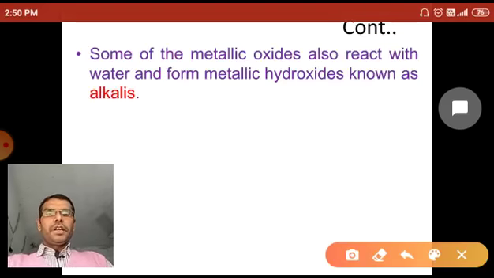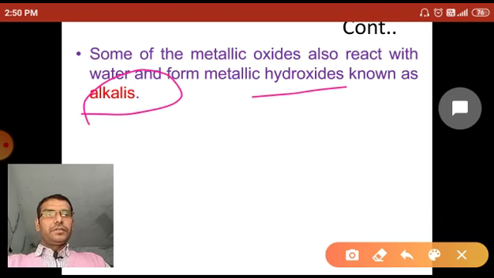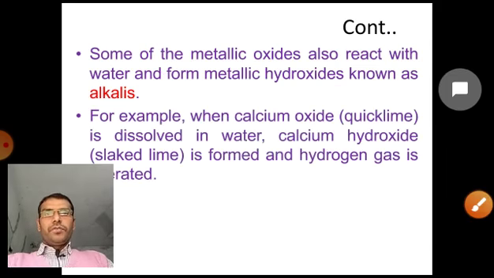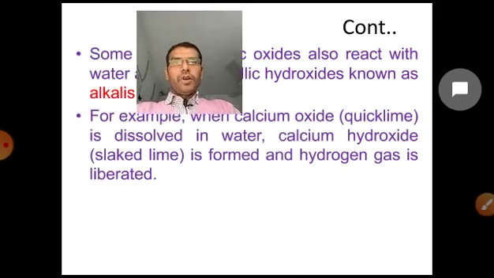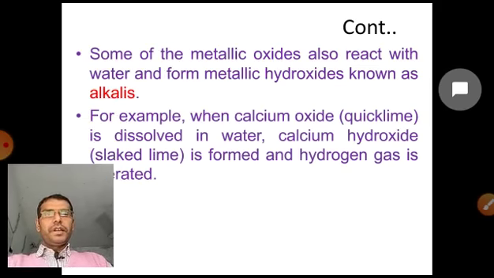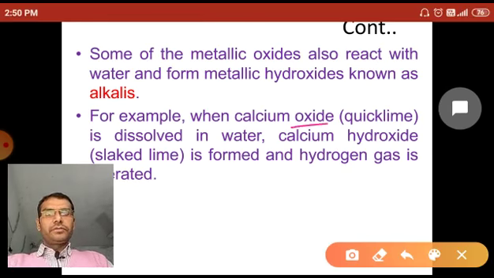Now some of the metallic oxides also react with water and form metallic hydroxides, and these metallic hydroxides are known as alkali because they behave as a base and dissolve in water. As for example, when calcium oxide, called quicklime, is dissolved in water, it forms calcium hydroxide, slaked lime.